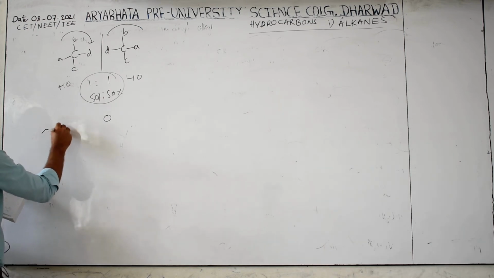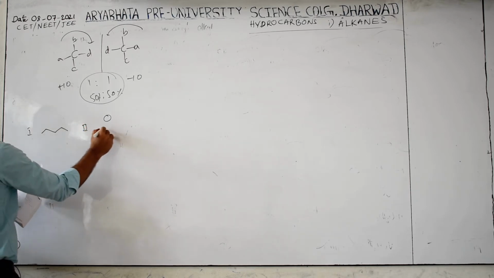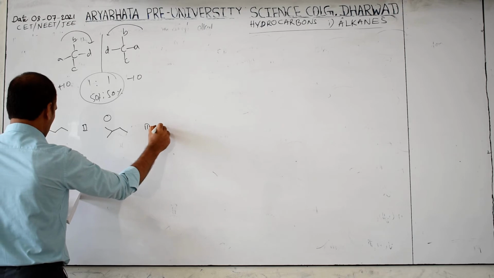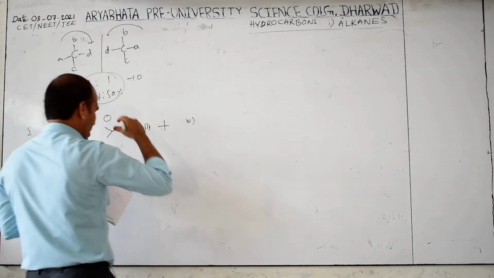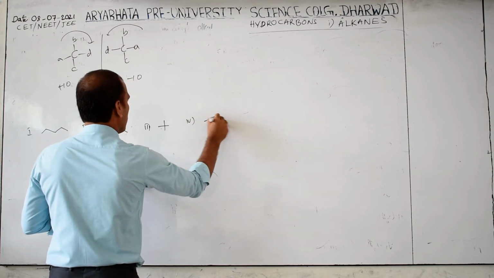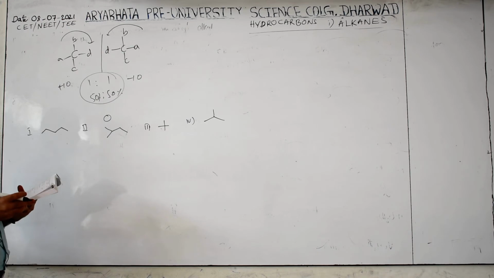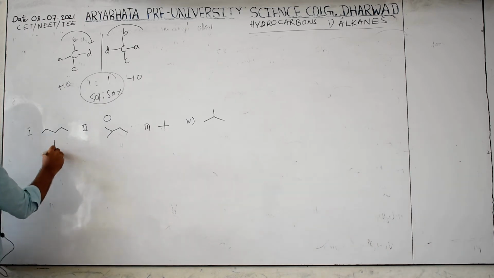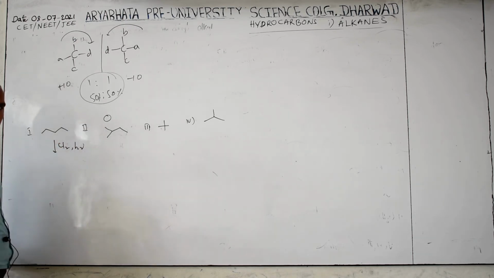N-pentane, this is N-pentane. Second one, isopentane. Third one, neopentane. Fourth one, 2-methyl propane. See, racemic mixture is obtained as one of the products during monochlorination. If you do Cl2 and light, now we only discussed chlorination, the propagation reaction.